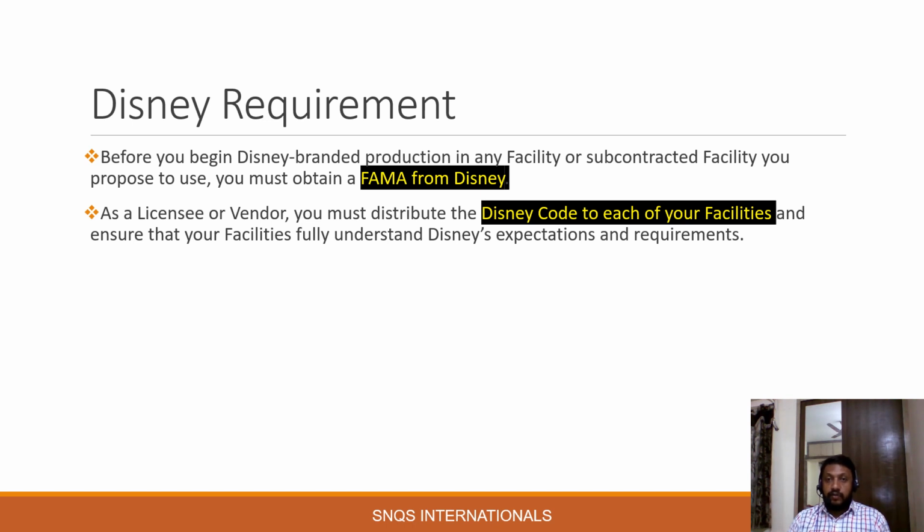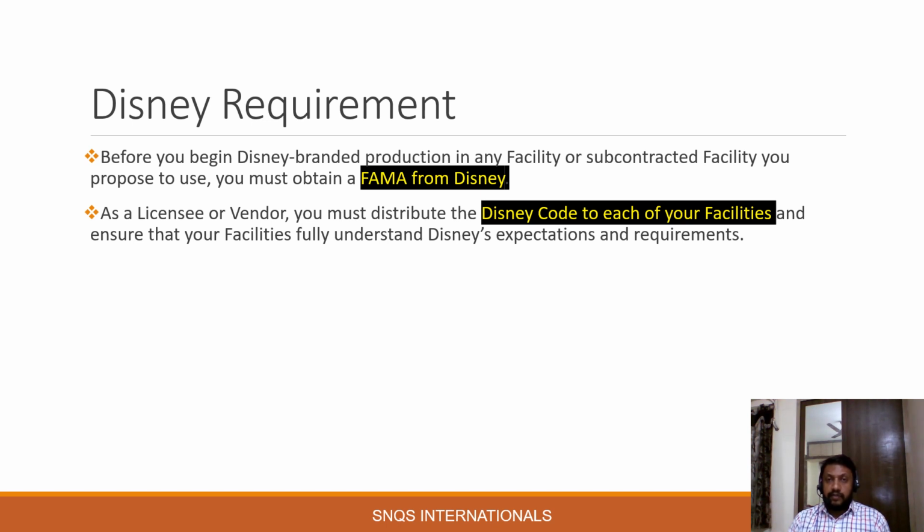The vendor is not going to use only one facility to produce a Disney branded product. For example, in garment manufacturing, the Disney branded products will be produced in different stages. It starts from printing, cutting, sewing, checking, ironing, packing, and so on.